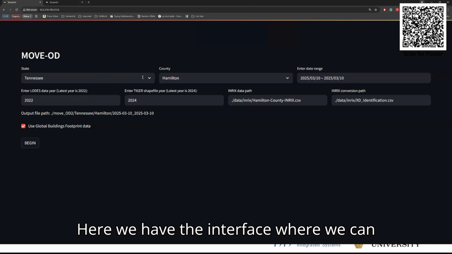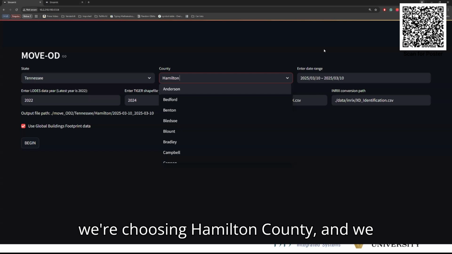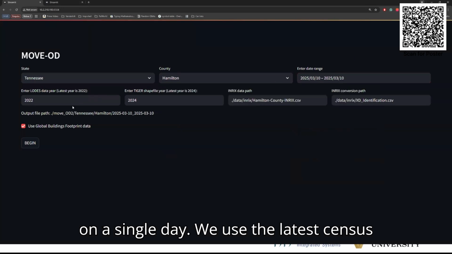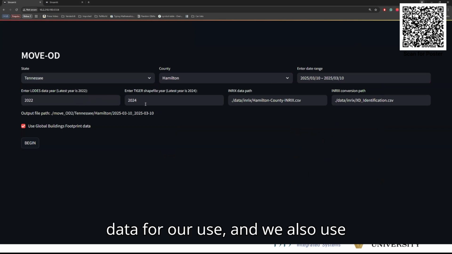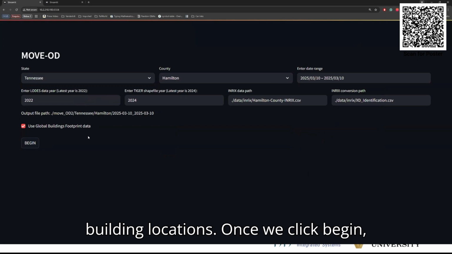So here we have the interface where we can select the state. We are choosing Tennessee. We can choose the county. We are choosing Hamilton County. And we can select the date, which can be a range or a single day. And we use the latest census data for our use. And we also use global footprints data from Microsoft for building locations.